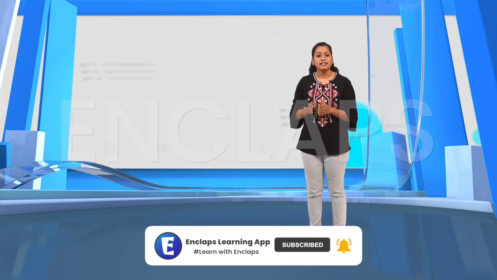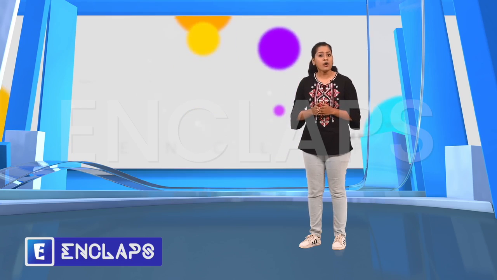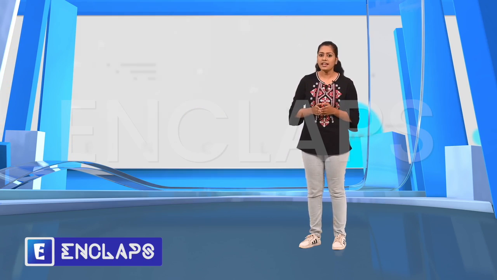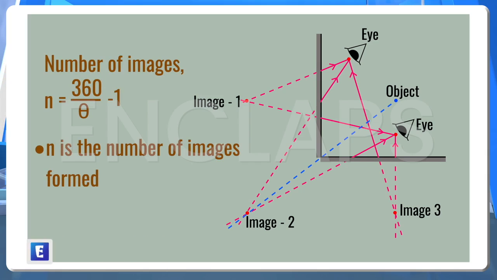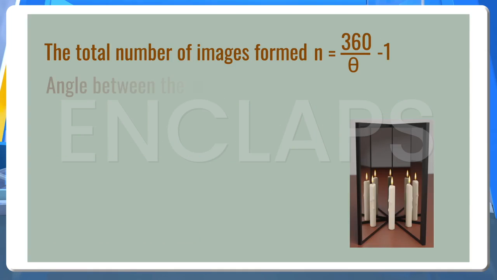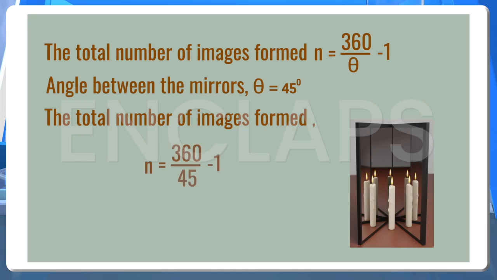We have seen that the number of images formed changes as the angle between the mirrors changes. How can we calculate the number of images formed if we know the angle between the mirrors? We can use the formula: number of images n is equal to 360 divided by theta, minus 1. Here, n is the number of images formed and theta is the angle between the mirrors. So, if the mirrors are placed at an angle of 45 degrees, the number of images formed will be 360 divided by 45 minus 1, which is equal to 8 minus 1, that is 7.